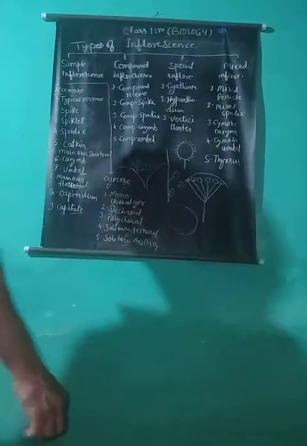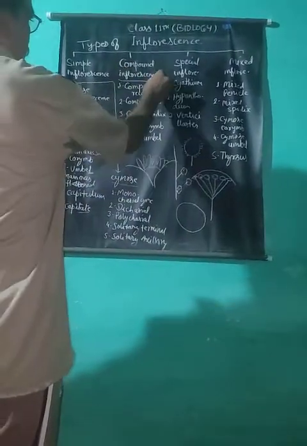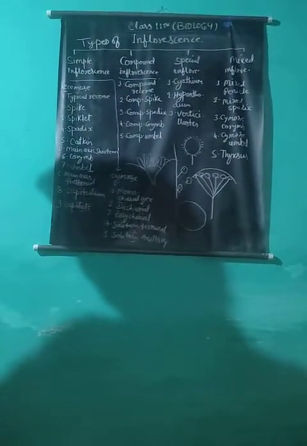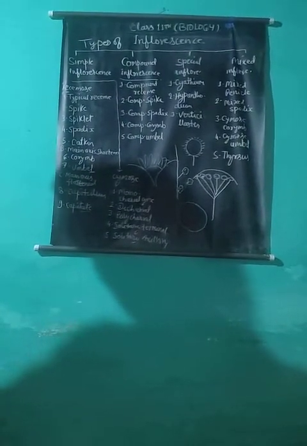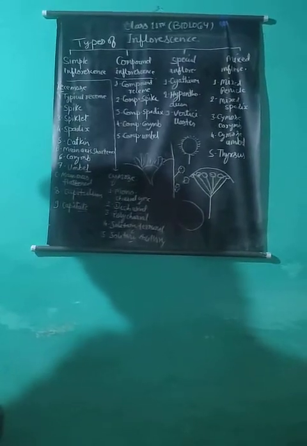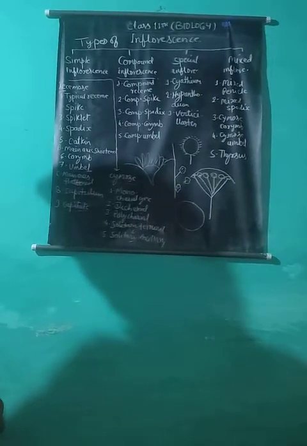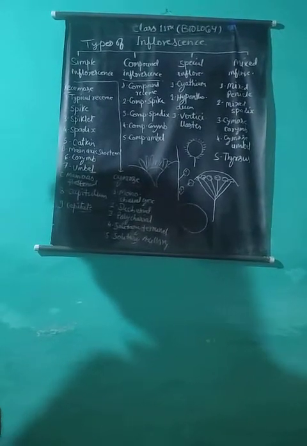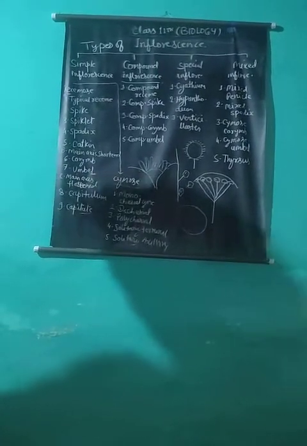Cymose or definite inflorescence. In cymose inflorescence, the growth of the main axis is checked by the development of a terminal flower, but the growth continues through lateral buds. The following characteristics are found in this inflorescence.